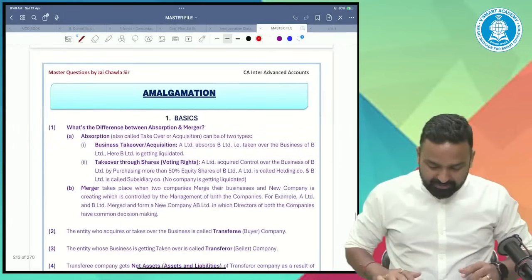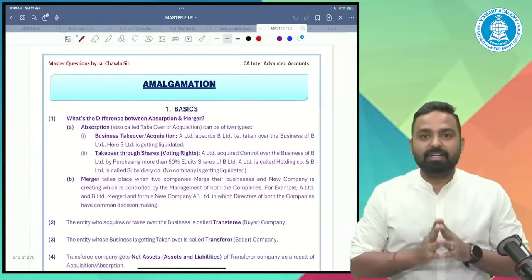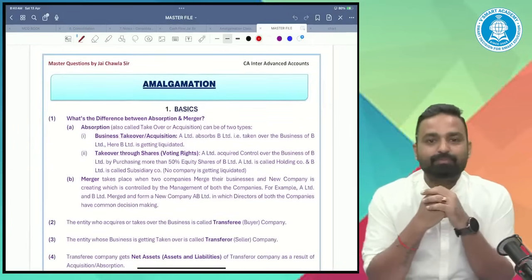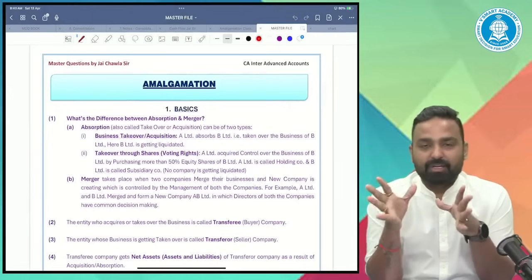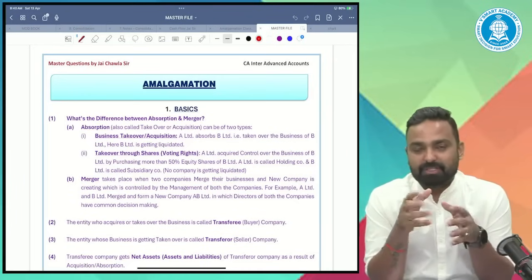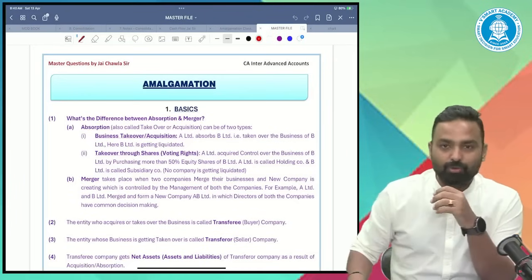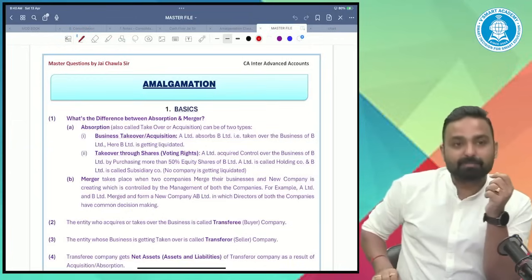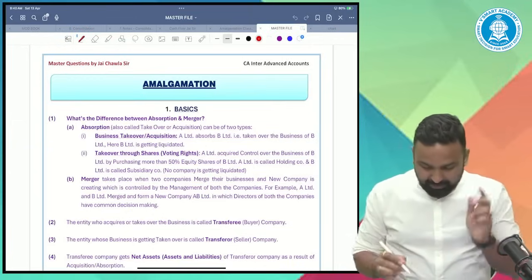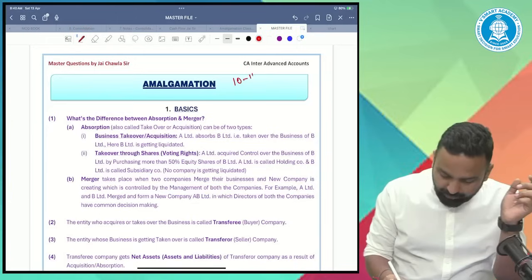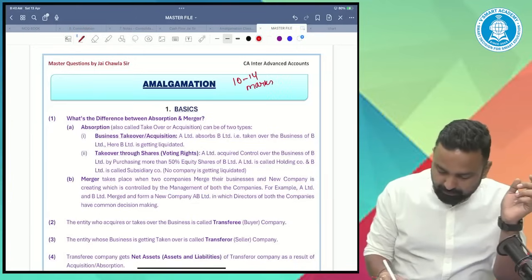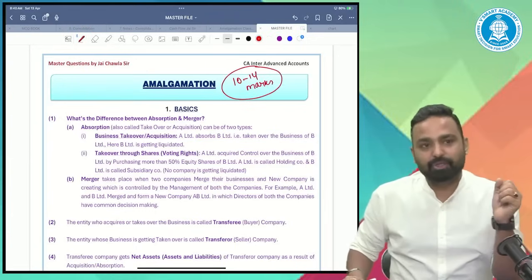Now we are starting the session, and we are starting the session for amalgamation. We have decided to give a particular session for amalgamation because amalgamation is a very important topic. We all know, and we can expect approximately 10 to 14 marks from this particular topic.